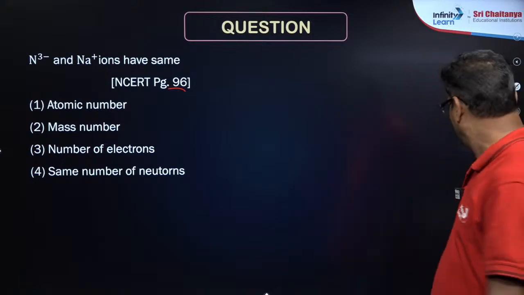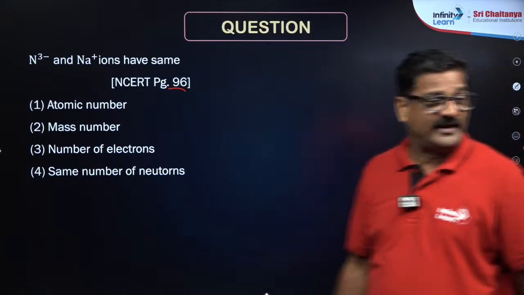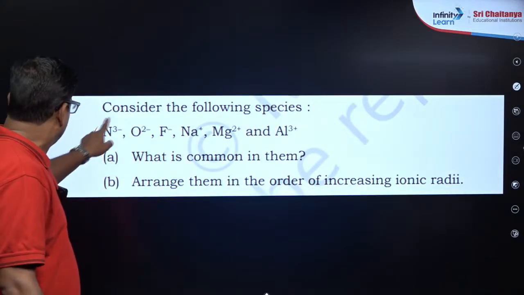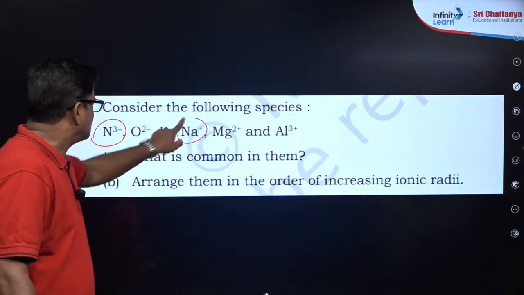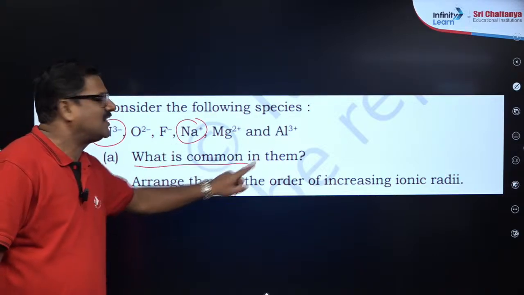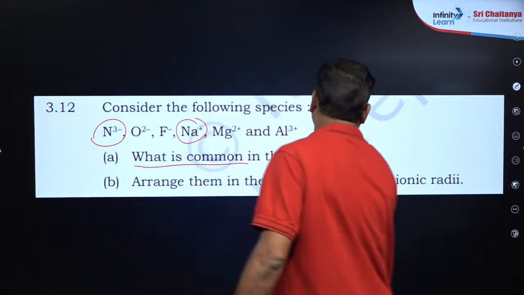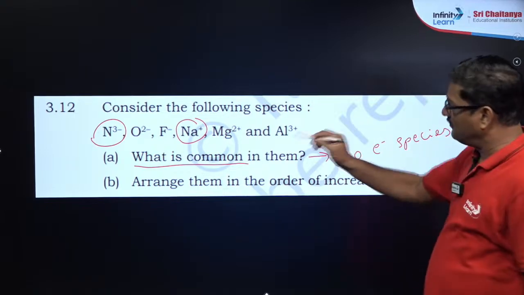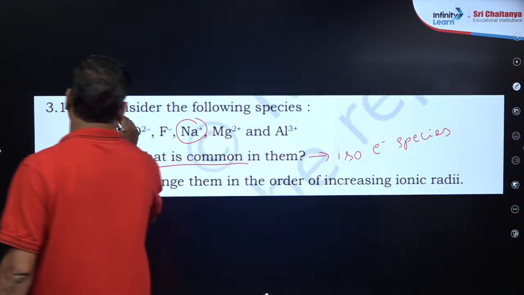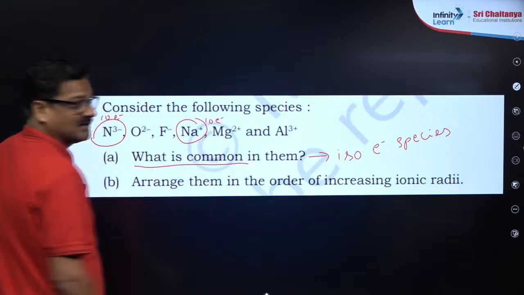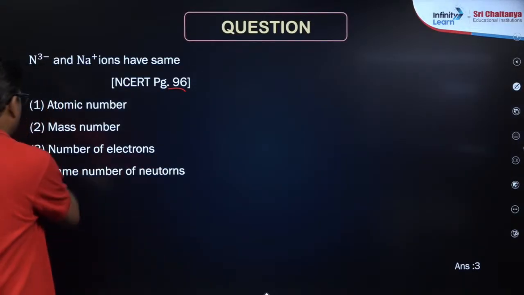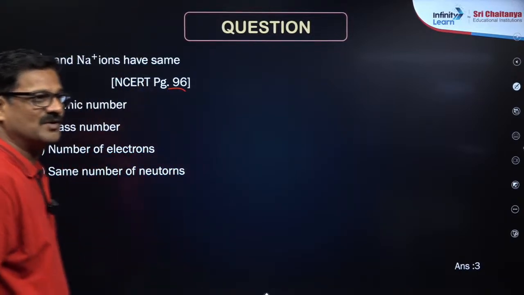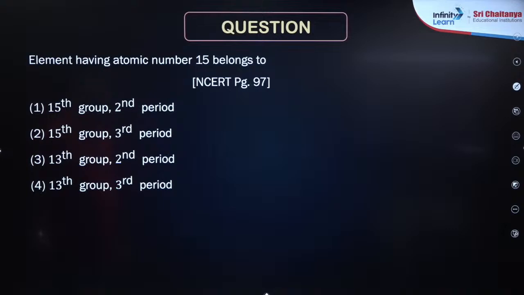If you go to page number 96, consider the following species: N3 minus, Na plus, and these. What is common in them? They are isoelectronic species, because all have 10 electrons. In this also you have 10 electrons. They have the same number of electrons, right? Clear? Very nice to see these awesome questions.